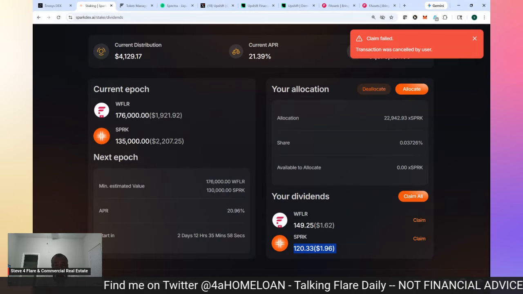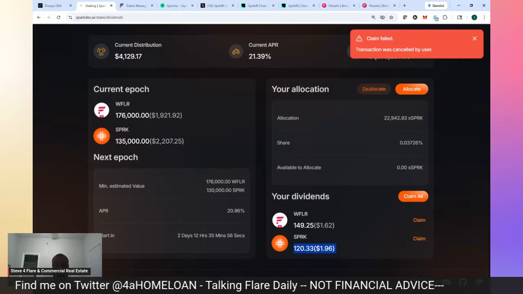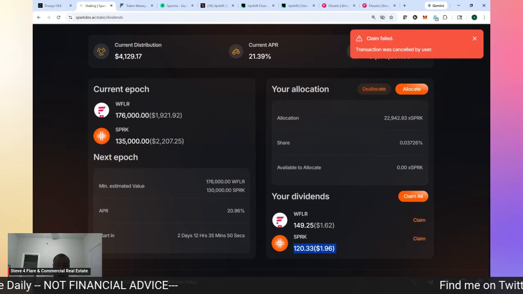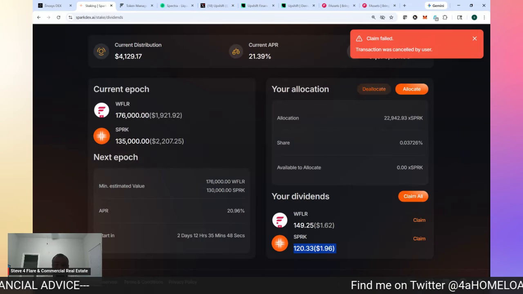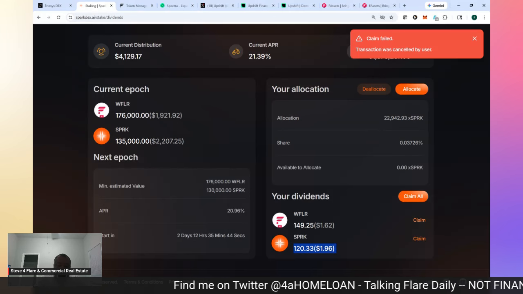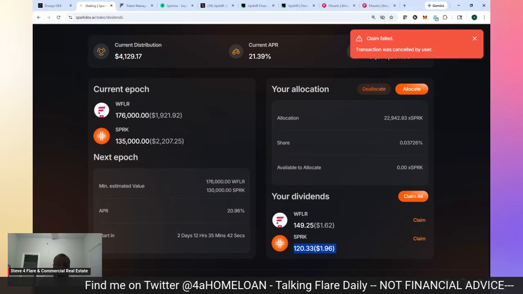So let me claim these real quick on my phone. Bear with me one second. Sorry about that. But again, this is circle compounding back into the protocol, further growing my stack through horizontal growth.